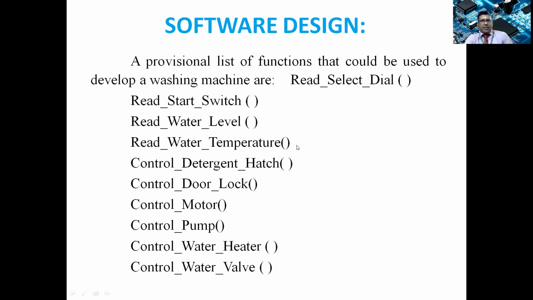Now, so far we discussed the hardware design. Now we will see the software design. In software design, we have different functional calls, and a list of functions could be: read select dial, read start switch, read water level, read water temperature, control detergent hatch, control door lock, control motor, control pump, control water heater, and control water valve.